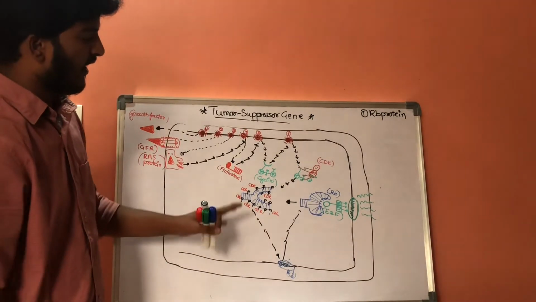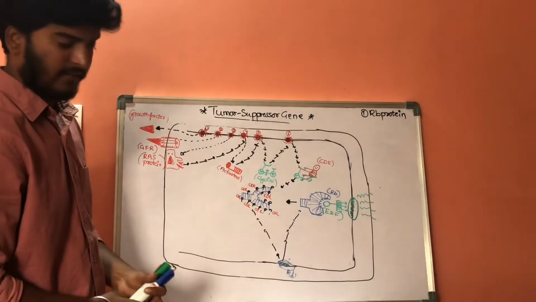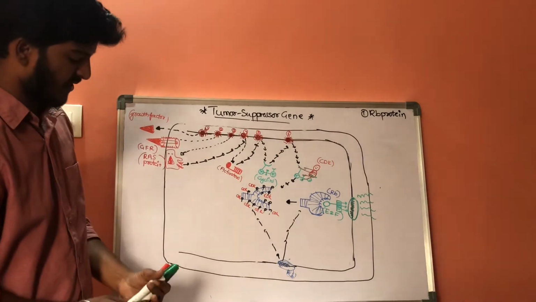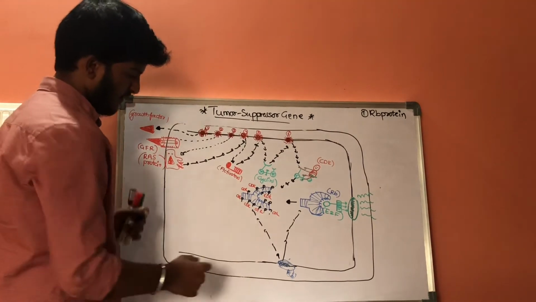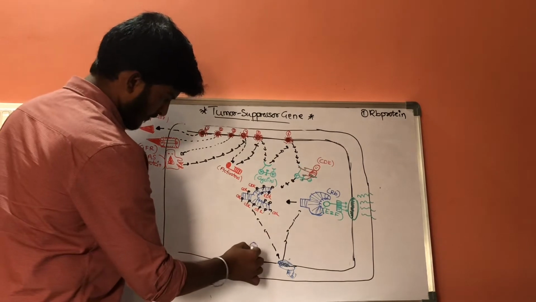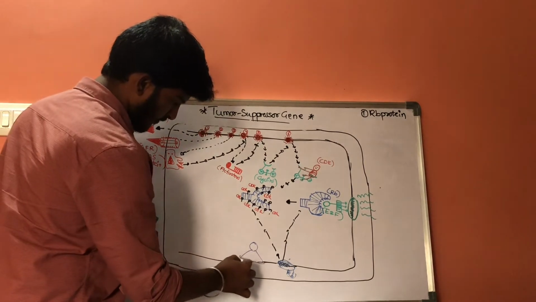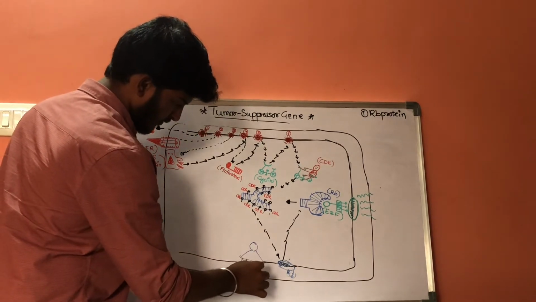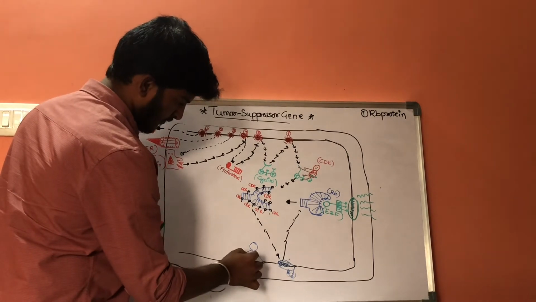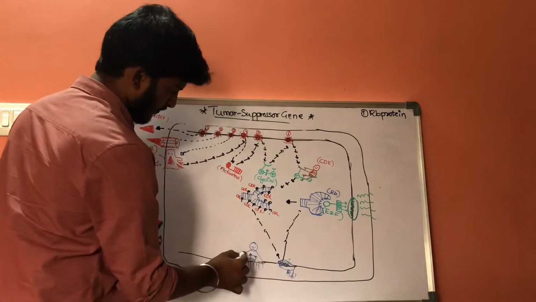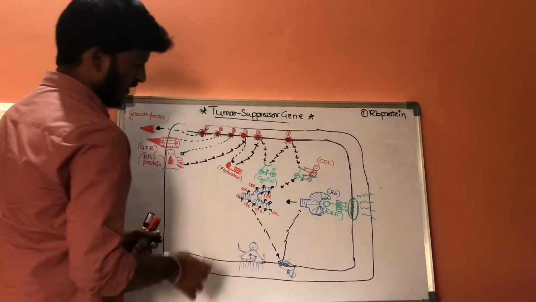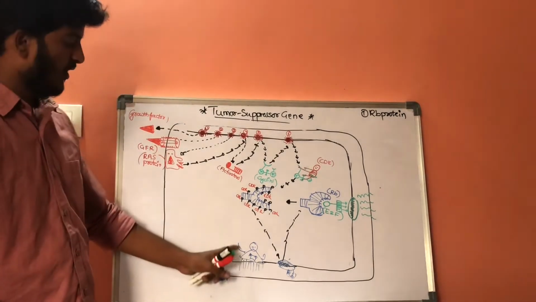Now let us discuss another tumor suppressing gene. Let us consider this is another tumor suppressor gene.